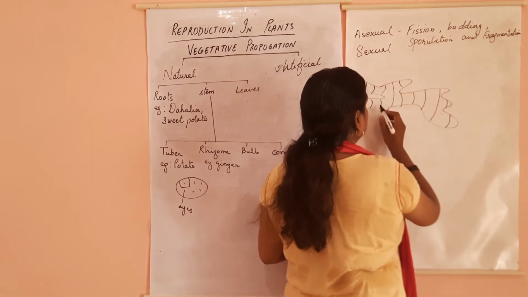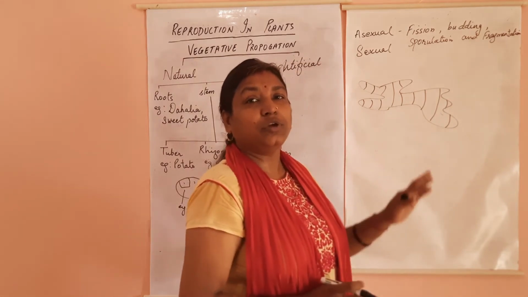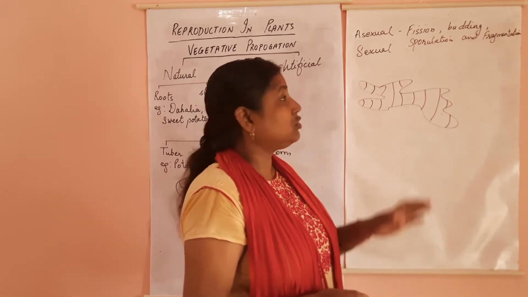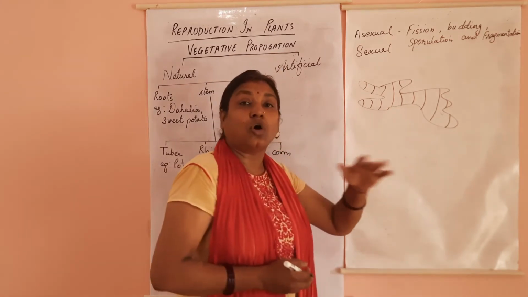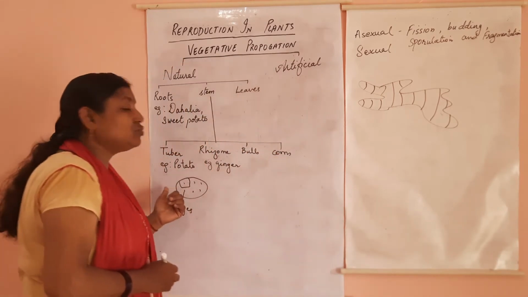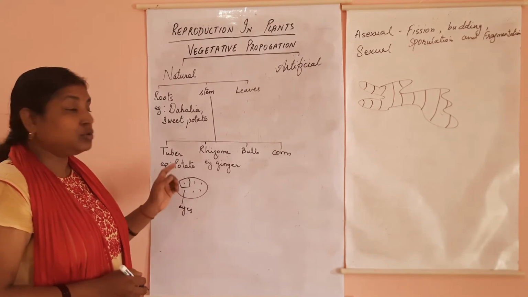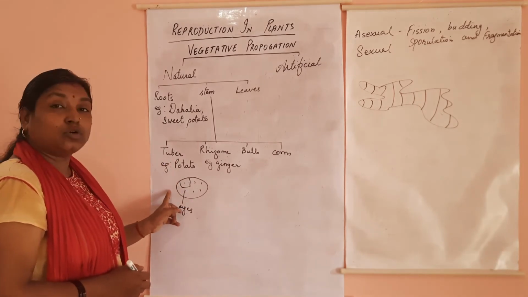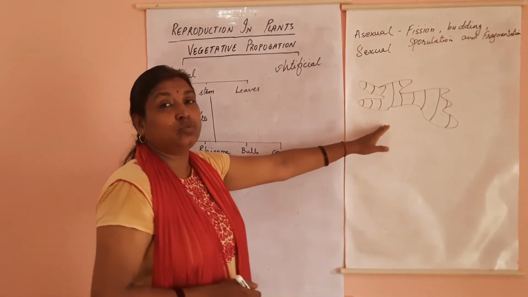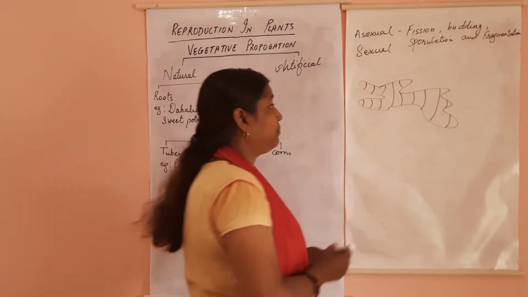These divisions are clearly visible. Now how do we know this ginger is a stem? First of all, the ginger grows horizontally under the soil, whereas tuber grows vertically, that is perpendicular to the soil. So tuber grows vertically under the soil, whereas rhizome grows horizontally under the soil.